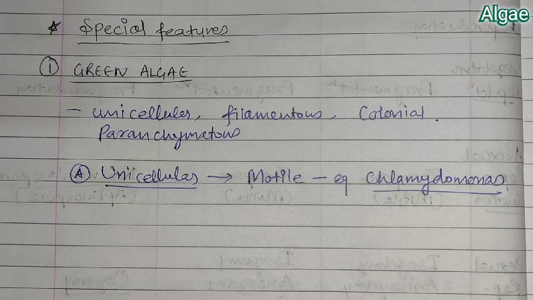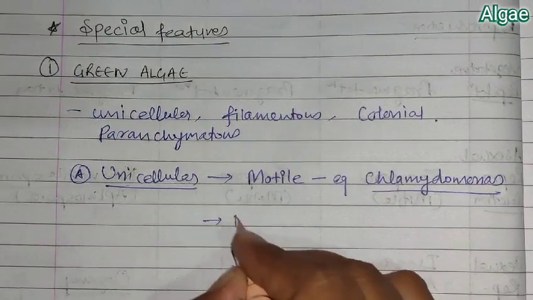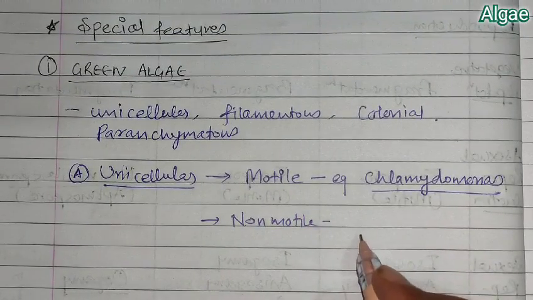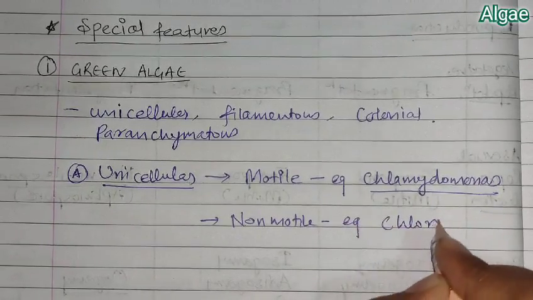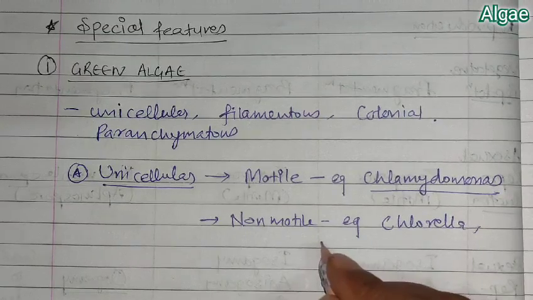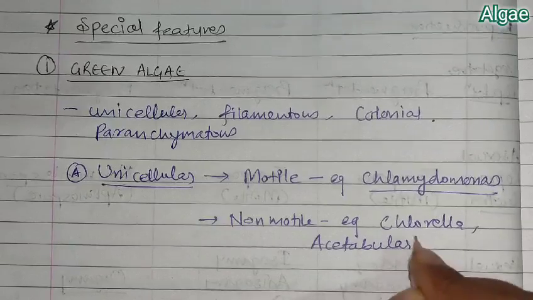Chlamydomonas is a motile algae. And example of unicellular non-motile green algae is Chlorella, and Acetabularia.